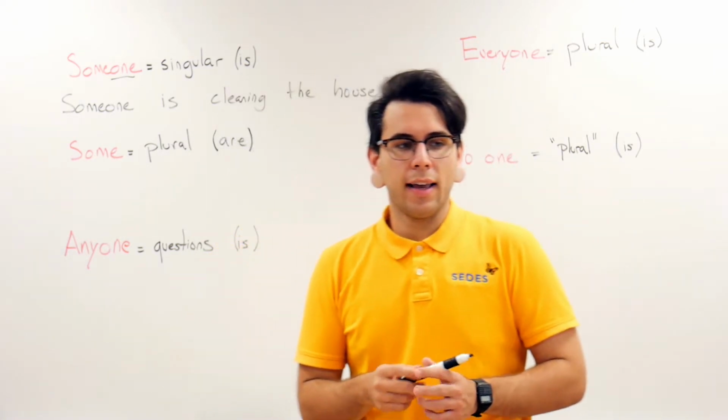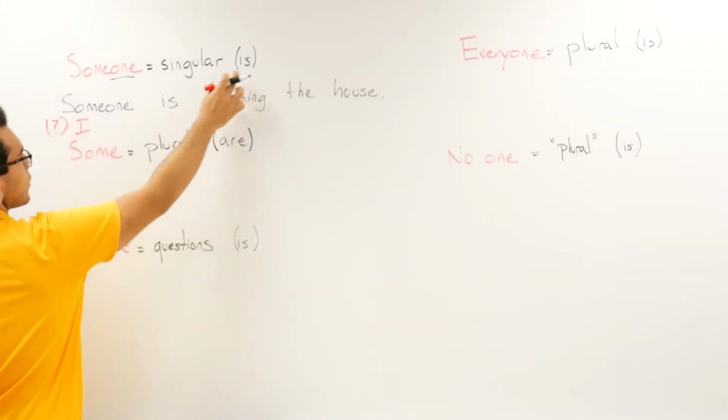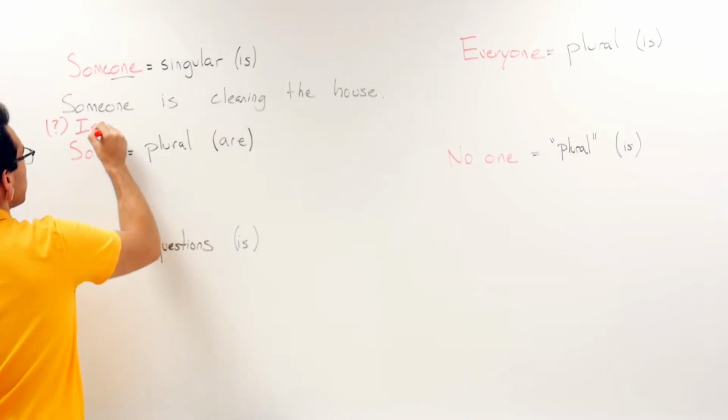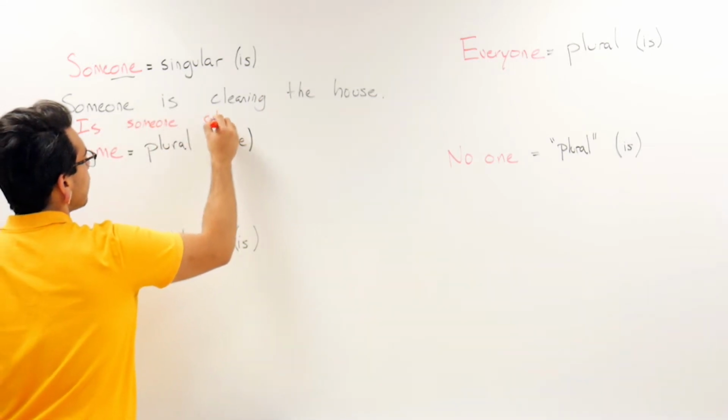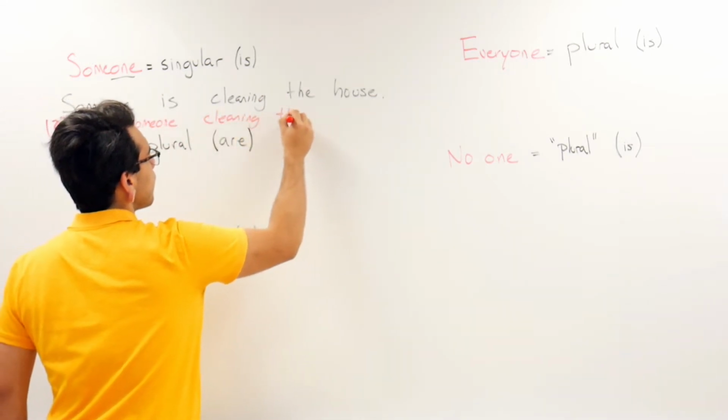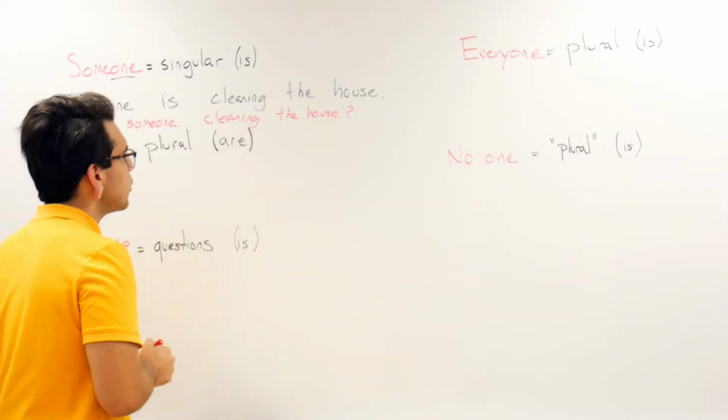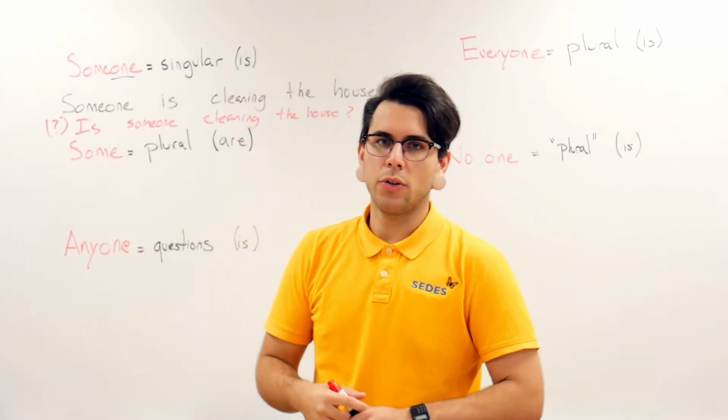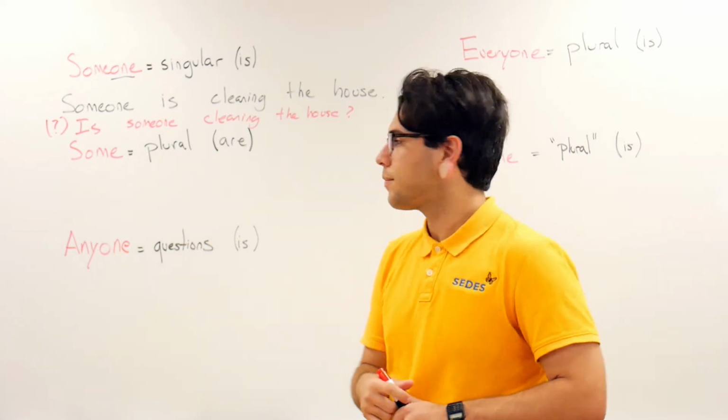Now, again, it can be used as a question. So you can say is. You use the same verb to be, is. Is someone cleaning the house? You can also use that, but again, it's more common to use it in a statement instead.